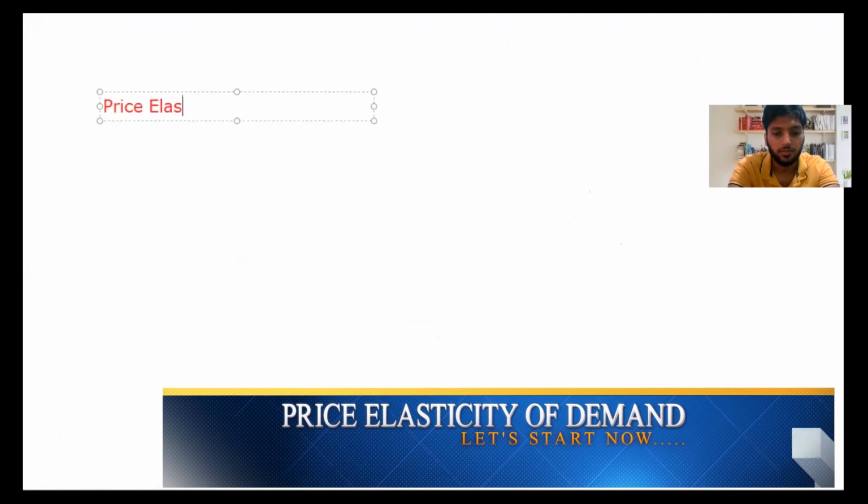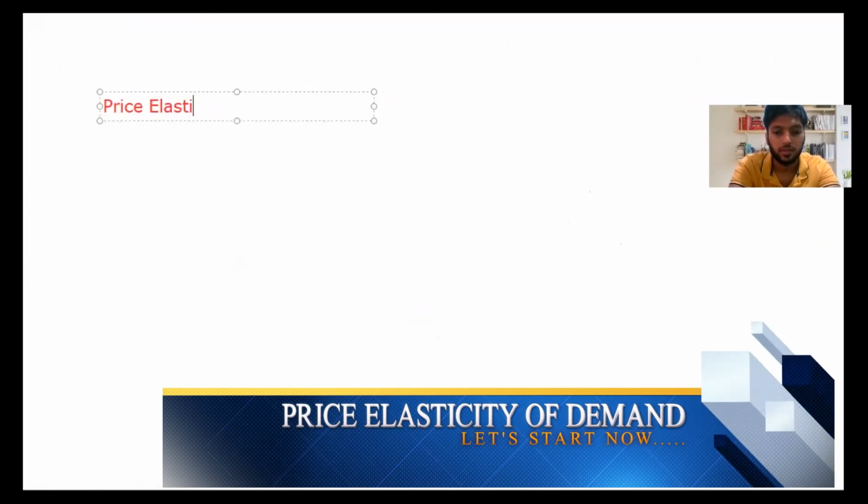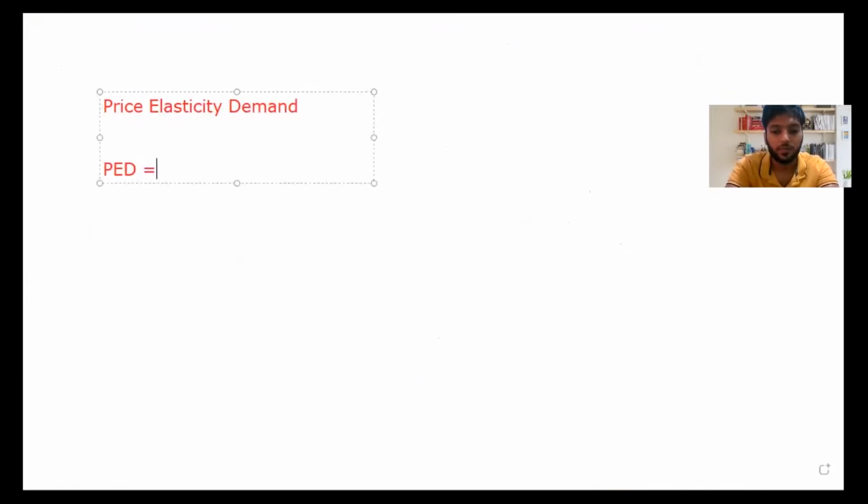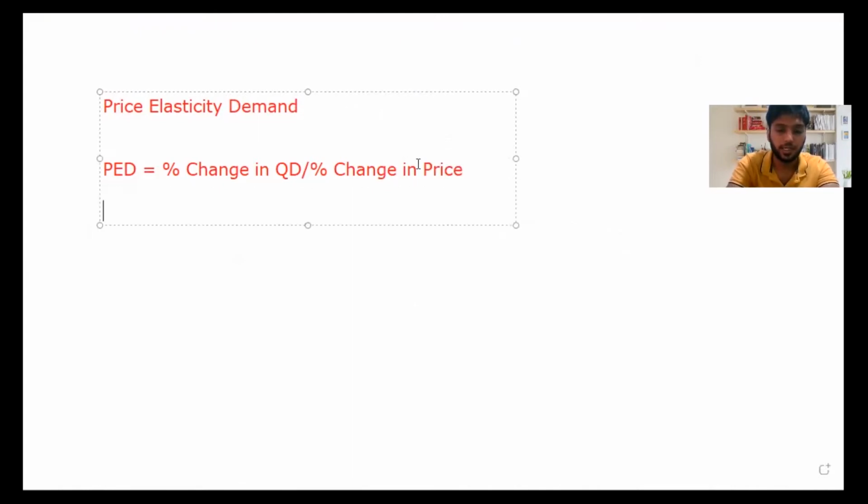For price elasticity of demand, I hope you will write this. In PED, you have a formula to find it. We said it is the percentage change in QD divided by the percentage change in price. So now, how do you find the percentage change in QD?